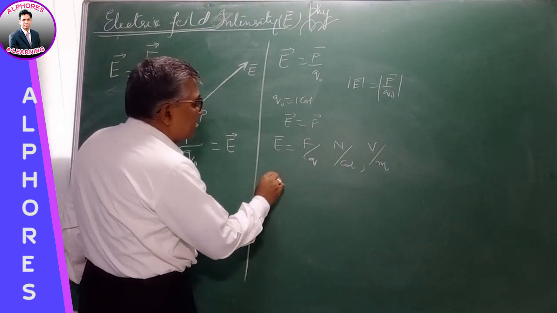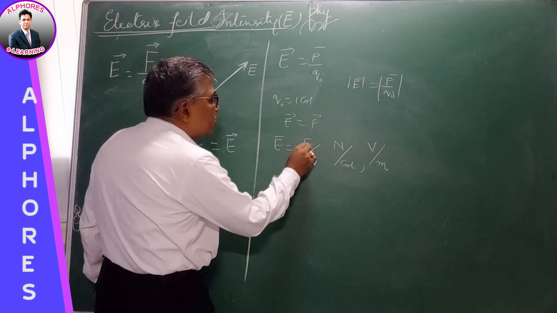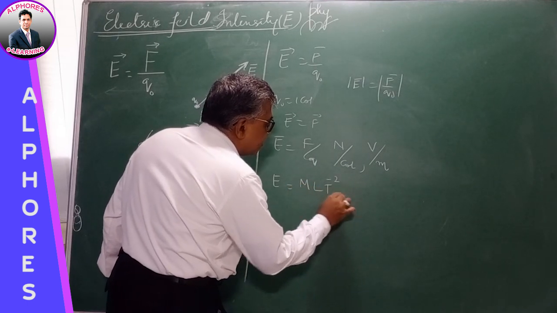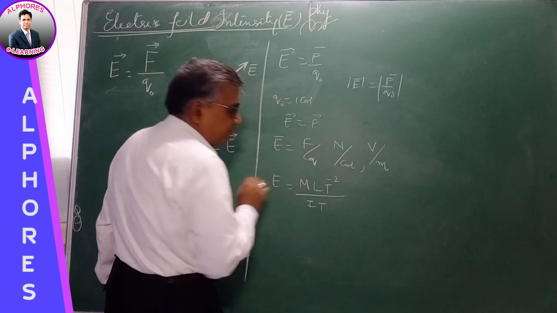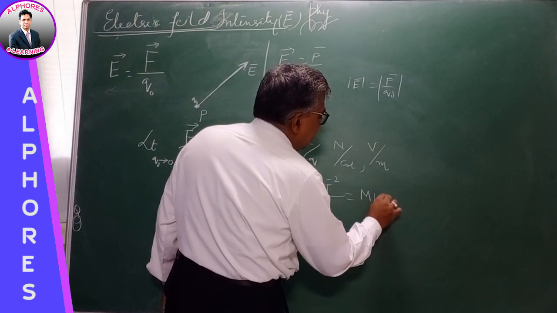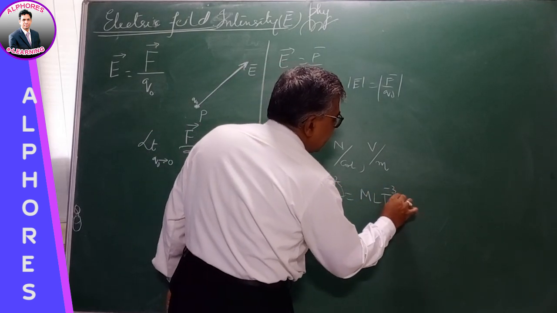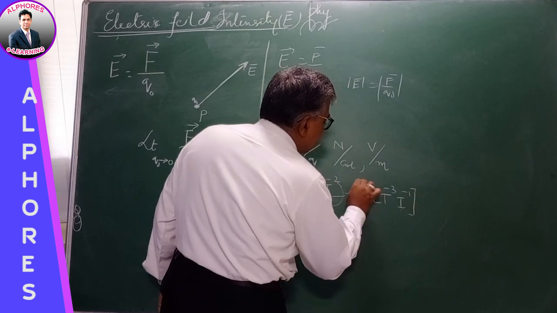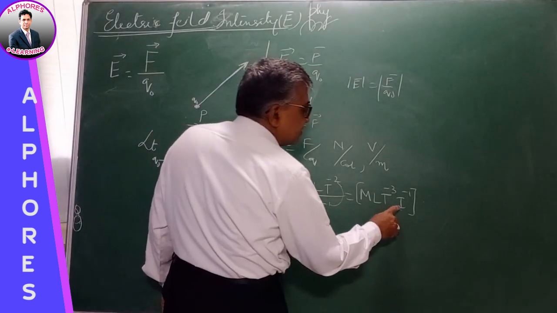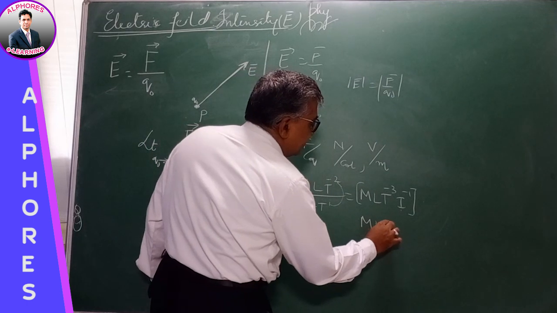Now, the dimensional formula of electric field intensity is force by charge. We know the dimensional formula of force is MLT minus 2 and charge is IT. So simplifying this, MLT minus 2, 1 goes up, it is MLT minus 3 I minus 1. This is the dimensional formula of electric field strength in terms of current. Sometimes you can represent it as MLT minus 2.